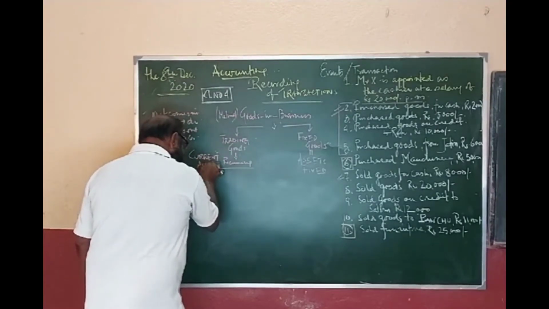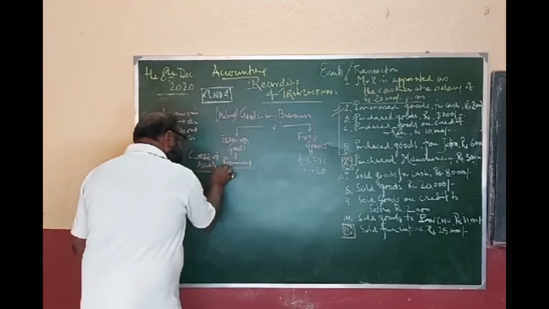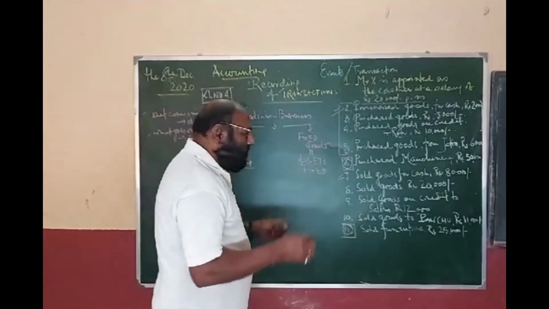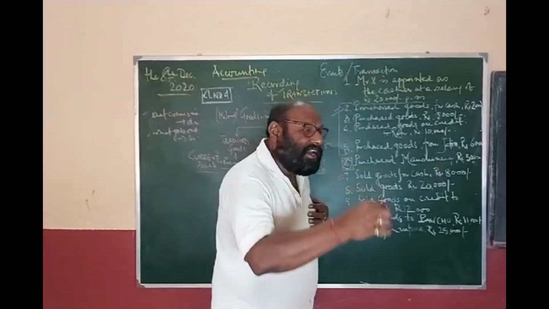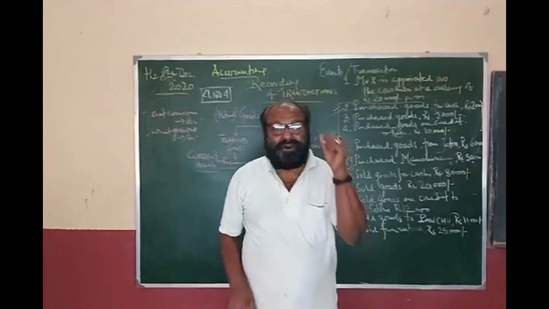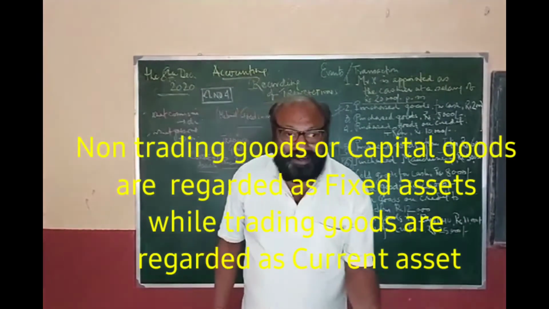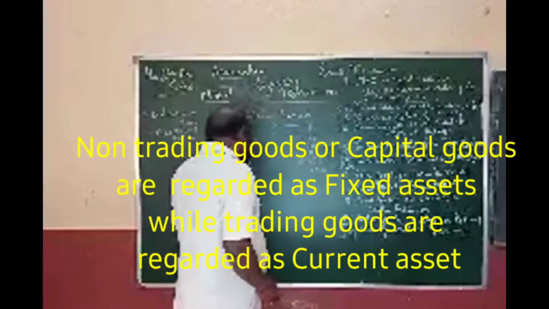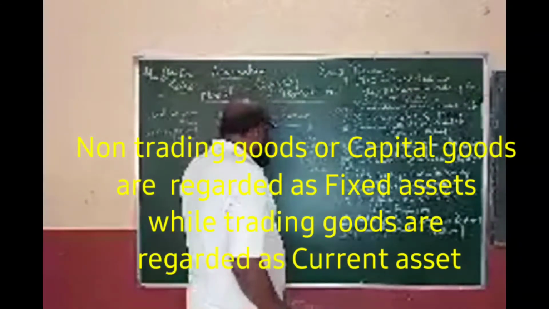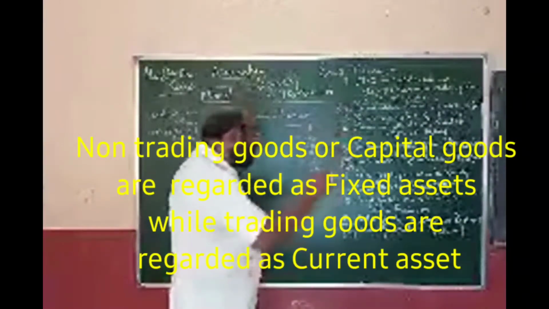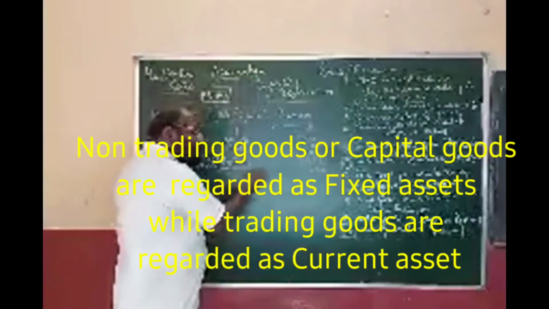Current assets means those which are used recurringly, repeatedly. They are purchased many times during a particular period, and sold out repeatedly during a particular period. So it is recurring. Whenever we purchase current assets, we write purchase. Whenever we sell current assets, we write sales.